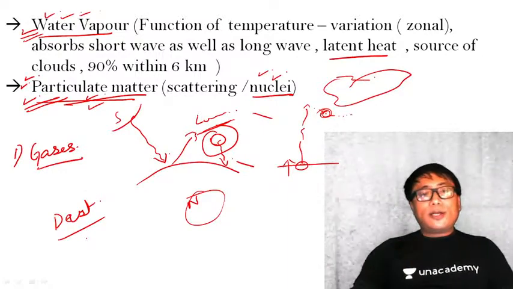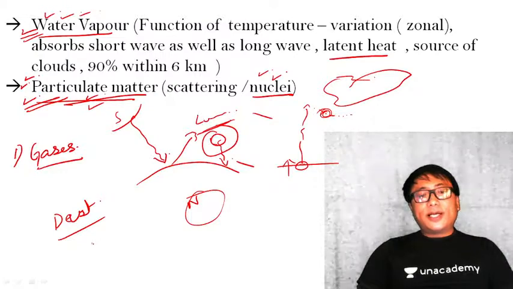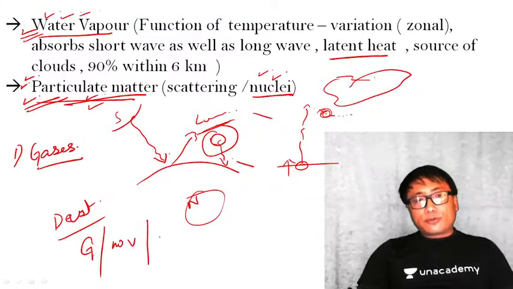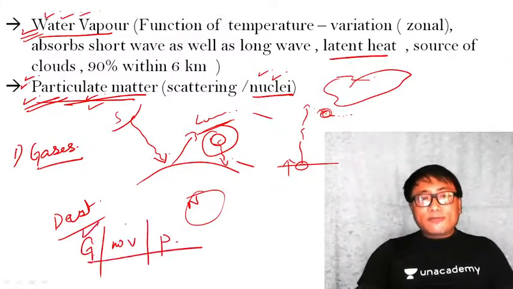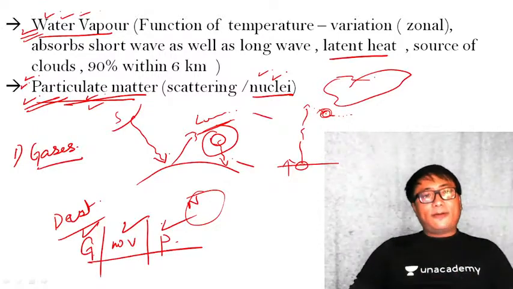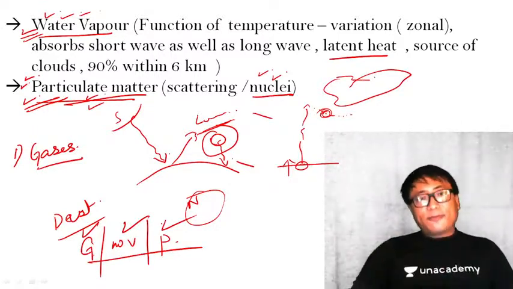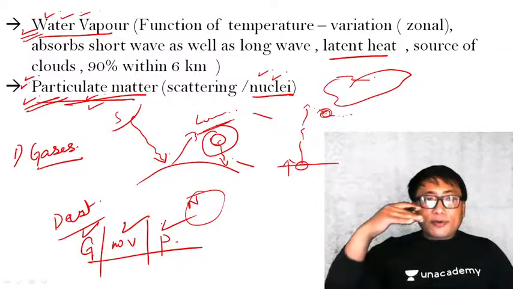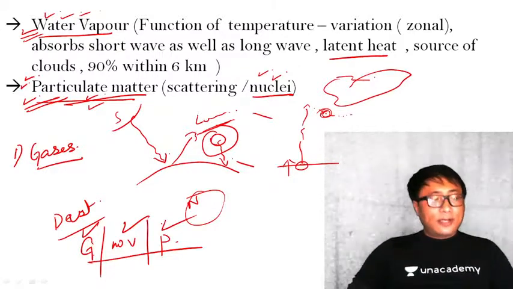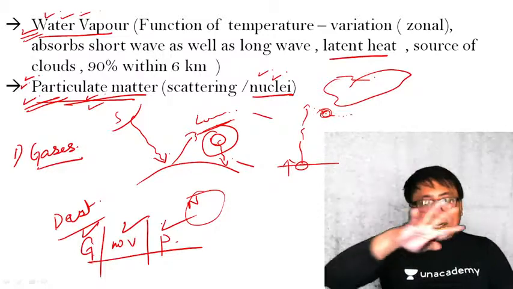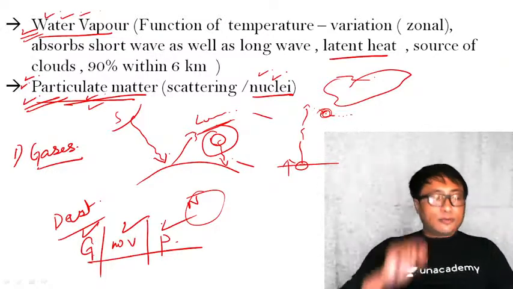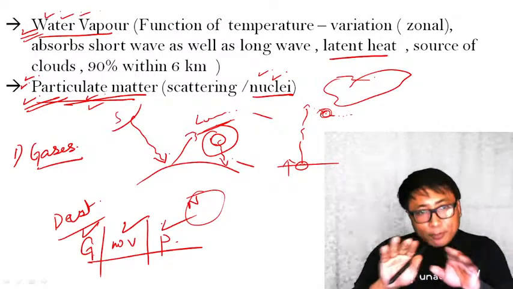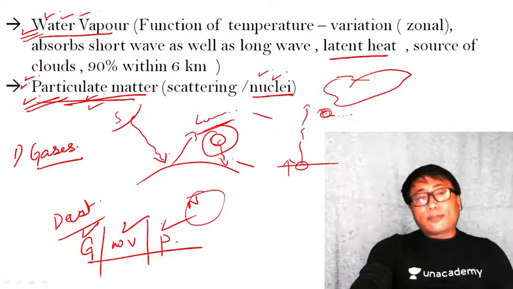Clear? So, all in all, the composition of the atmosphere is gases. Kindly remember in this manner: gases, water vapor, and also particulate matter. What are the functions of these different components? We have just discussed. Gases for giving life, for regulating the temperature of the Earth's surface. Water vapor, again, transfer of heat from one region to the other in the atmosphere. Particulate matter gives rise to scattering effect as well as providing the nucleus to the water vapor for the formation of water droplets or for the formation of cloud. So these are the composition of the atmosphere that you will find.